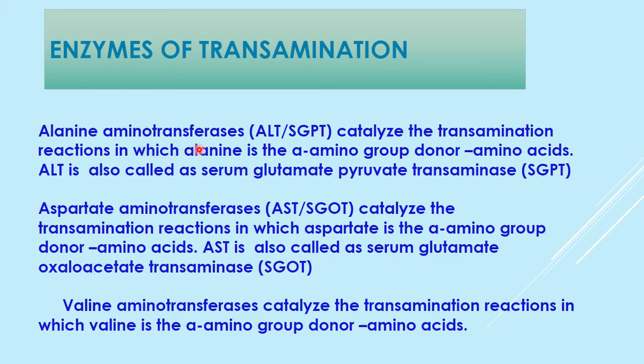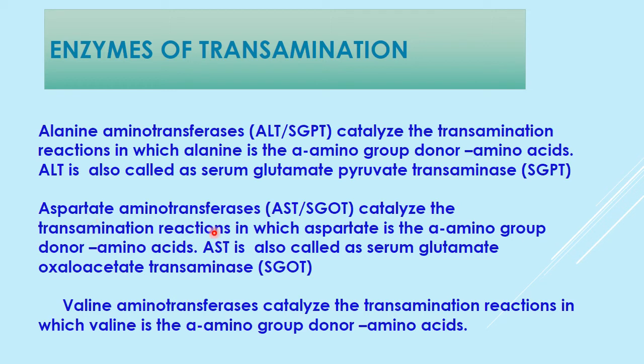Now alanine aminotransferase, also known as ALT or SGPT, that is serum glutamate pyruvate transaminase. It catalyzes the transamination reaction in which alanine is the alpha amino group donor. ALT is also called serum glutamate pyruvate transaminase.